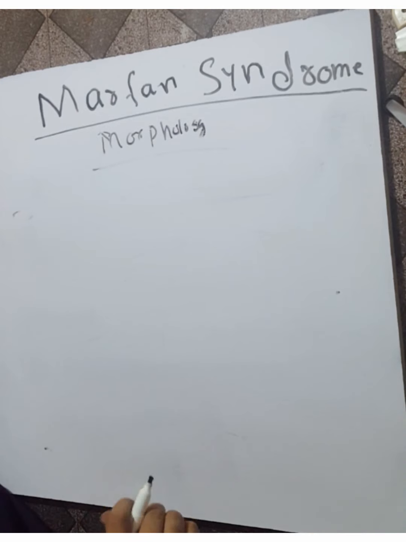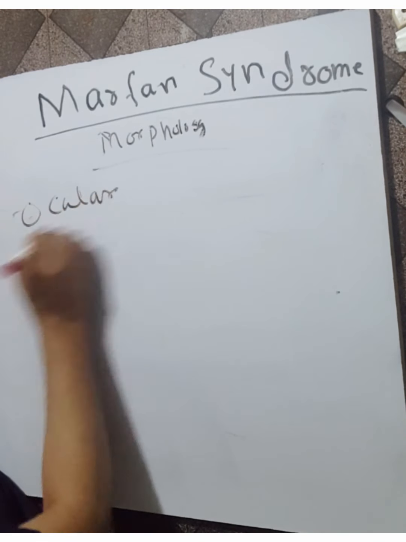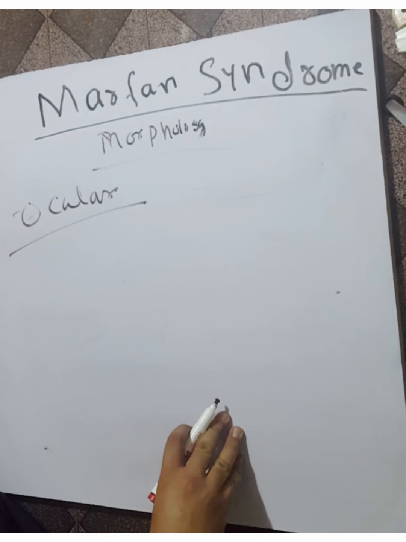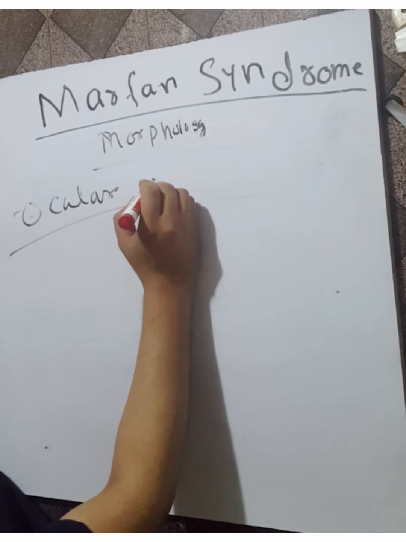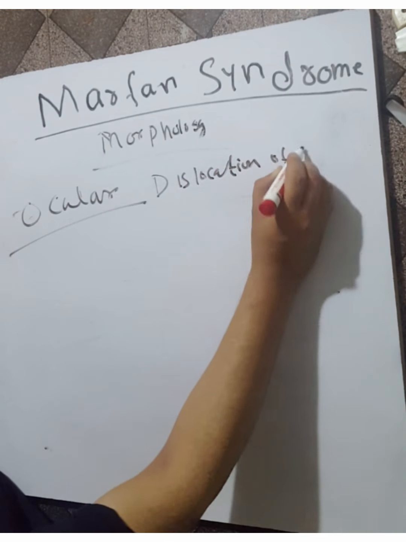The ocular changes take many forms. The most characteristic form is the bilateral subluxation or dislocation of the lens, usually outward and upward, referred to as ectopia lentis.